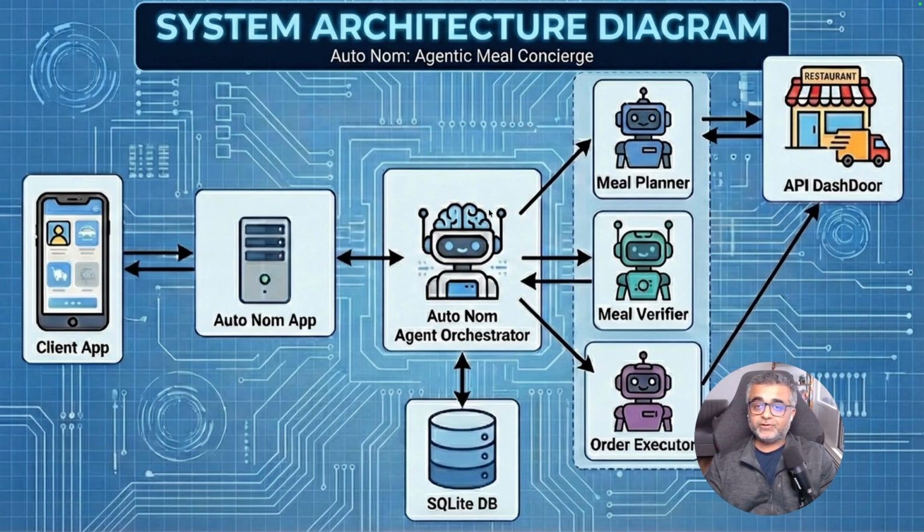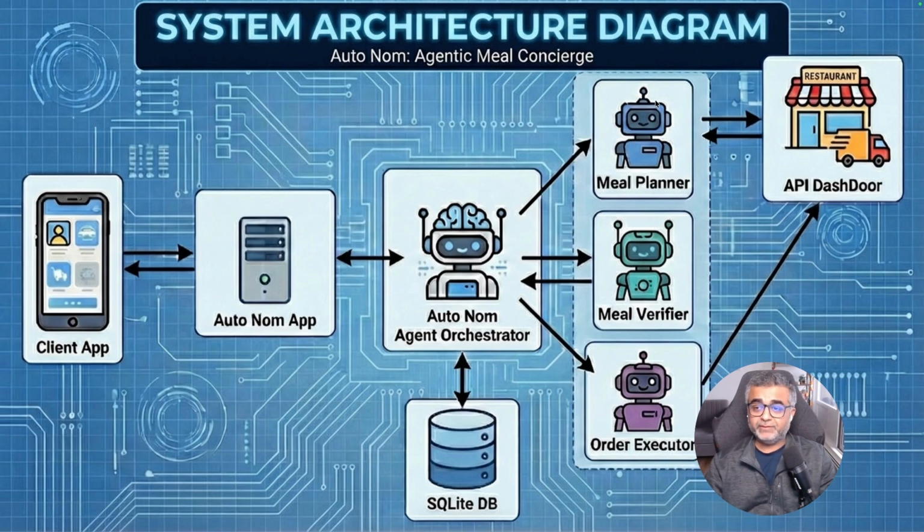So this AutoNom controller maintains the state, and it also orchestrates all the other sub-agents that it commands. So it doesn't do any particular work, but it uses the meal planner sub-agent to plan the meals. It uses the meal verifier sub-agent to verify the meals planned by the meal planner, and also to get the user's approval using the human in the middle loop. And finally, it uses the order executor agent to execute and place the order that has been approved by the user. And all these agents and sub-agents have various tools at their disposal that they use, right?